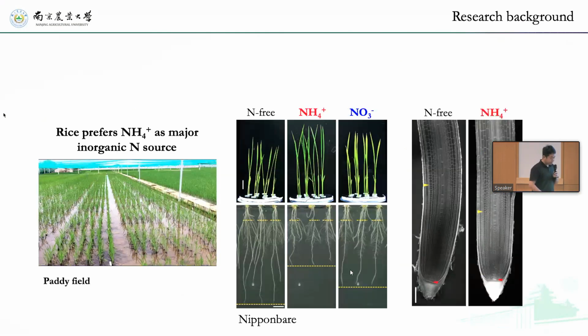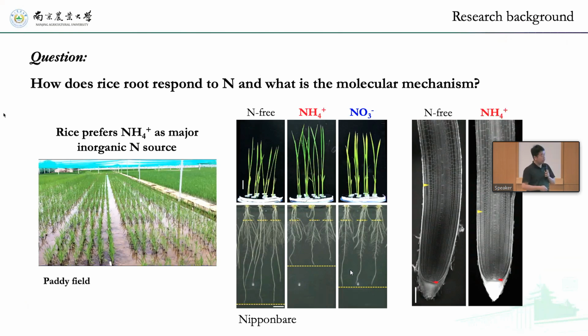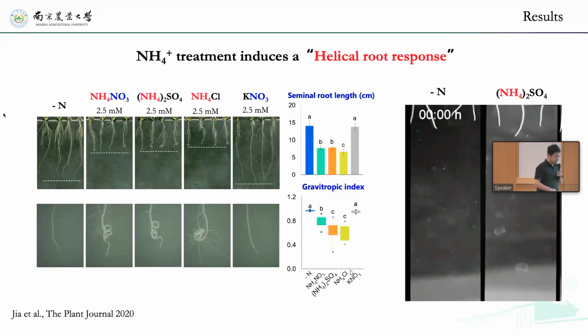There are also works showing that apoplast acidification would increase auxin import into the plant. But rice is very special because it grows in a paddy field, so it prefers ammonium as its major inorganic nitrogen source. In ammonium treatment, we don't see bad growth. The plant grows very happily, even better than under nitrate treatment. So rice has specific mechanisms to adapt its growth to ammonium.